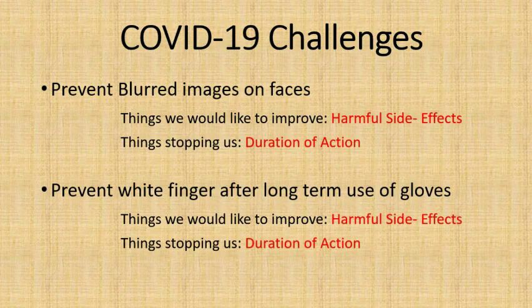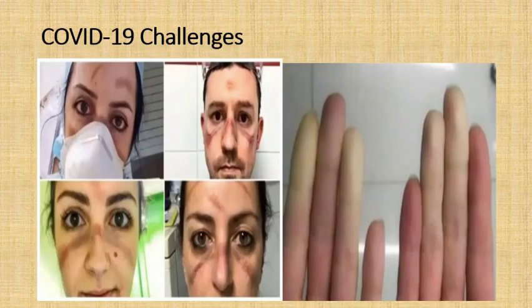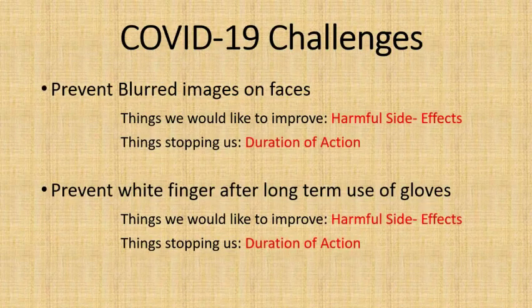So what things are changing? We need to improve, because we need to reduce the side effects. As I said before, white fingers lead to numbness. If the numbness starts, the total nervous system of the body will get destroyed. So what is stopping this now? That is the duration of the action. We have to take immediate action on that.